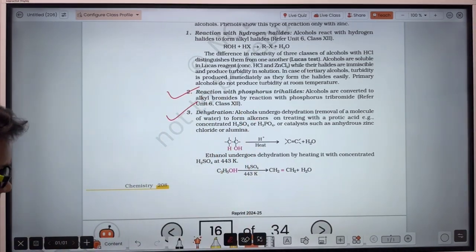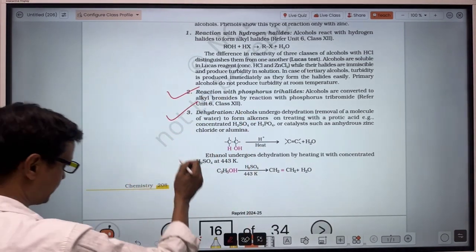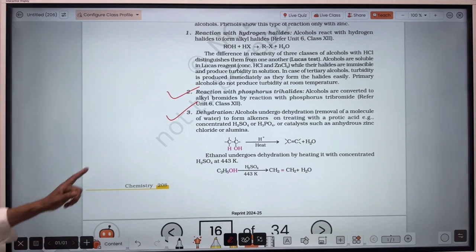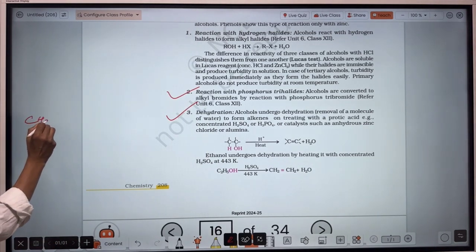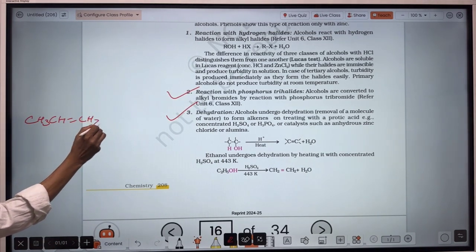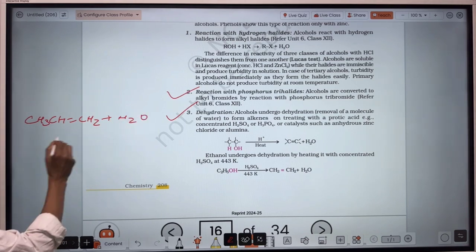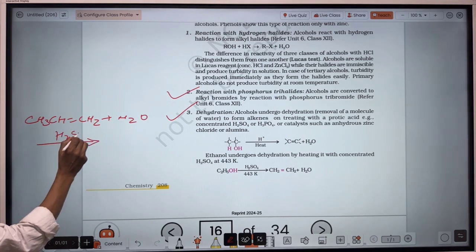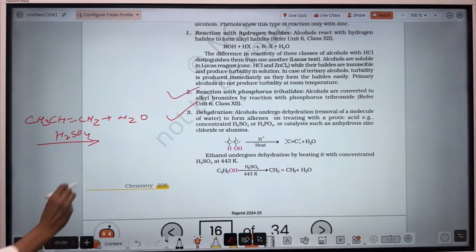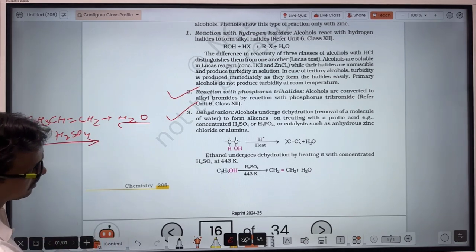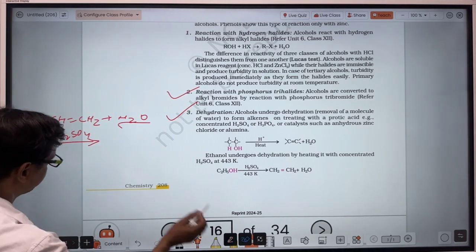Here also we have discussed. No, about that might be not. So watch out for this reaction. Third one. Suppose this compound reacts with water in presence of H2SO4, that means dilute H2SO4. So H2O is here. Or no, dehydration it is.